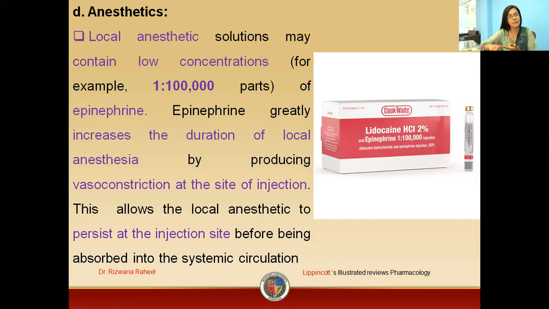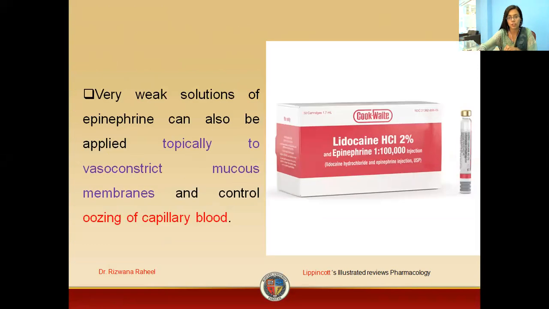Why are we using epinephrine? Because of its vasoconstrictive effects. Epinephrine increases the duration or availability of the local anesthetic at the particular site of injection. We can also use epinephrine topically. Because of its vasoconstrictive effect, we can use it to control the oozing of capillary blood vessels.